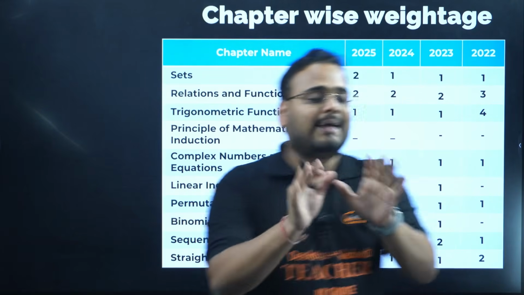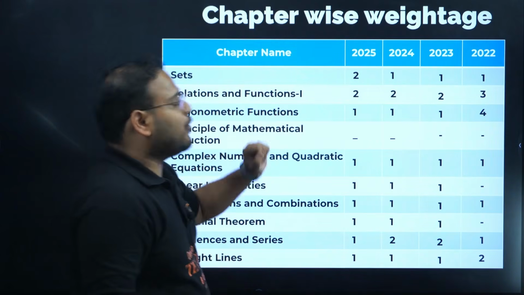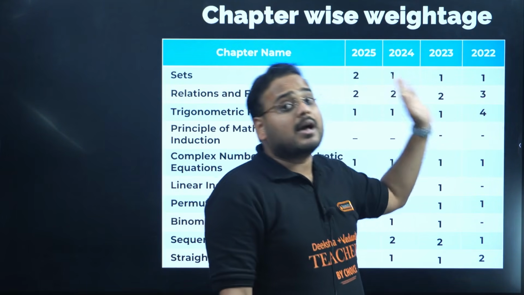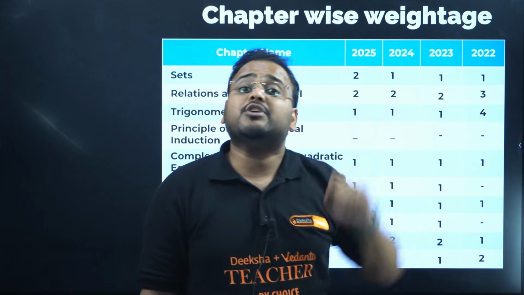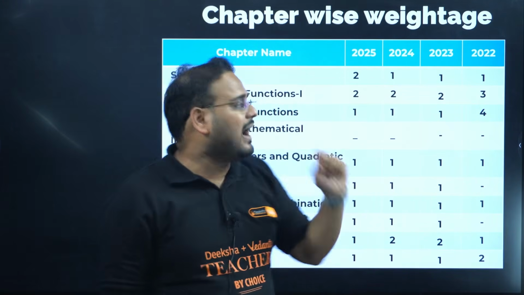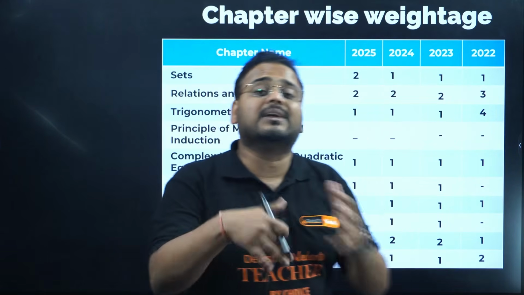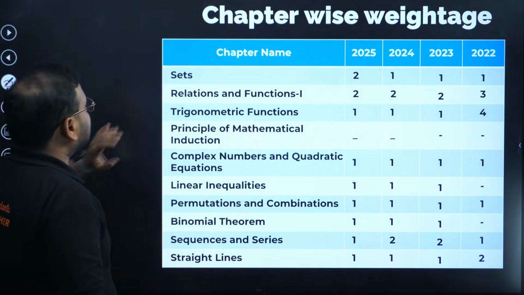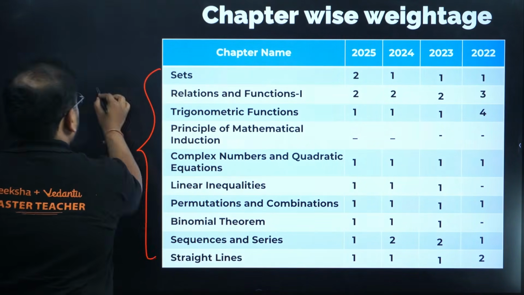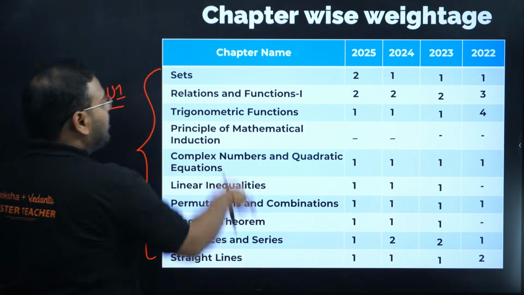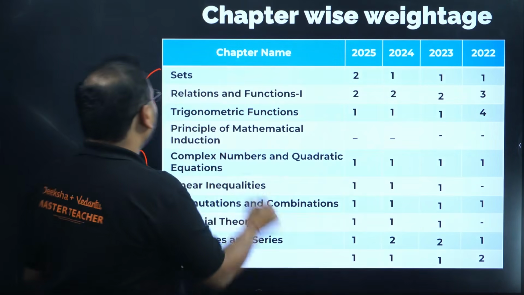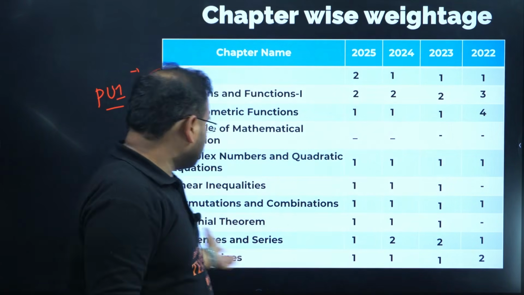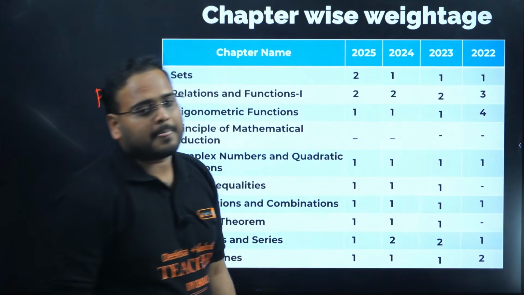Now it's time to see our chapter wise weightage. For the last 4 years, the trends have remained almost the same for the last couple of years, but before that the trends were different because many topics were deleted. So we have to consider the syllabus only after the deleted portions. Exactly. So check here: these are all PU1 chapters, and these are all low weightage chapters. 2 questions from sets and 2 from relations and functions. Apart from that, almost every chapter has one question coming every year.